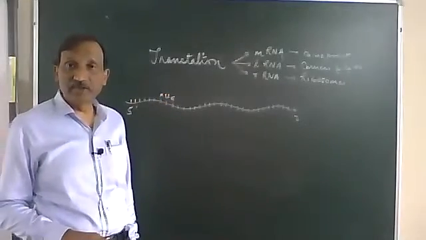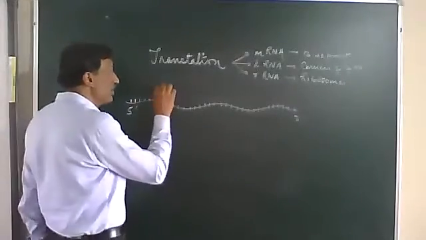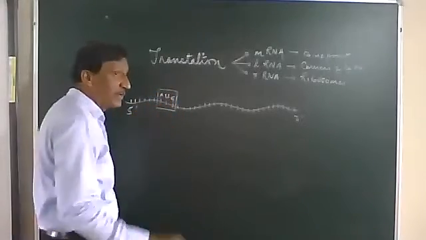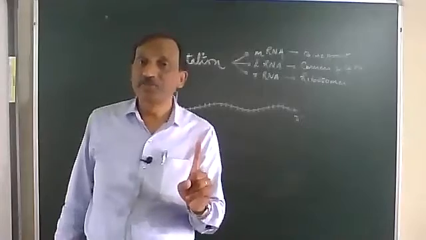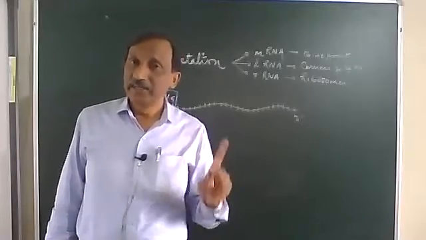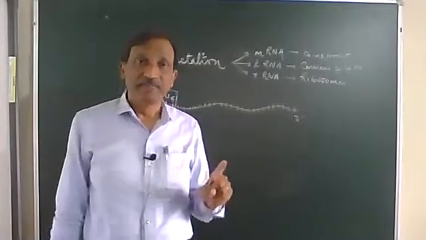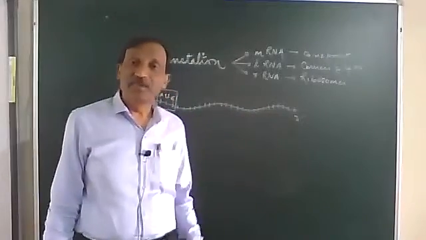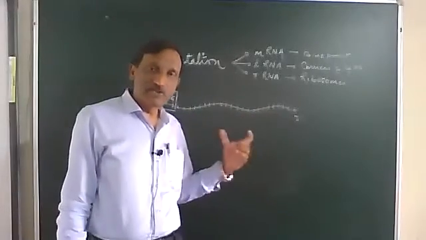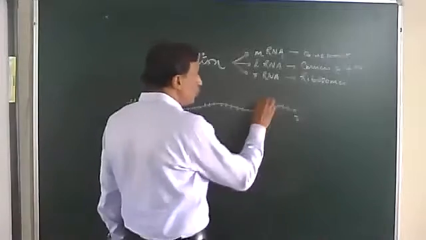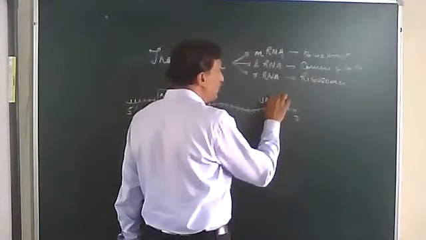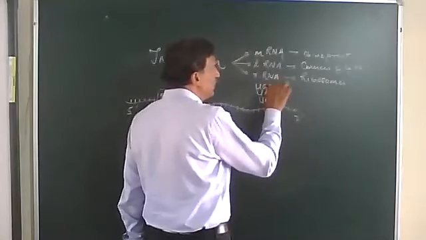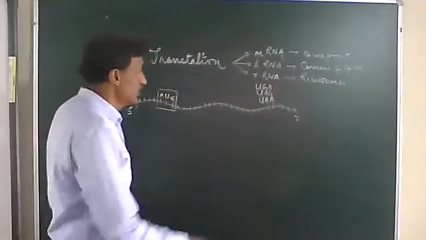We already discussed the codon, and I said that AUG has two functions. The very first AUG from the 5' end acts as an initiator, that is the starter, and if it is found anywhere in between, it acts as methionine. UAA, UAG or UGA, one of these three will terminate the process.